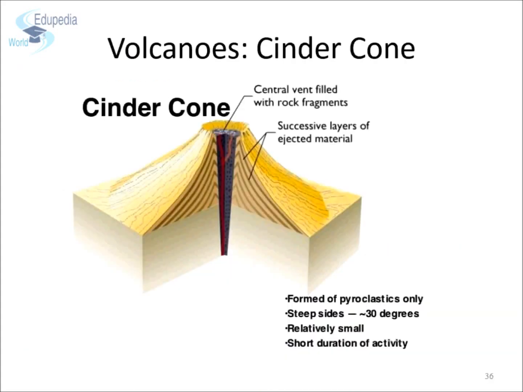The third type are cinder cones. Cinder cones are both the most common type of volcanoes and also the smallest. The cinder cone resembles a composite volcano but on a much smaller scale. They rarely reach over 300 meters in height but have even steeper sides than a composite volcano. They usually have a crater at the summit. Cinder cones are composed of small fragments of rock piled on top of one another. These volcanoes usually do not produce streams of lava.